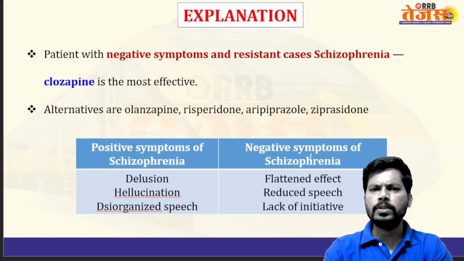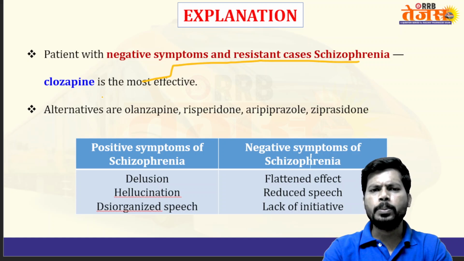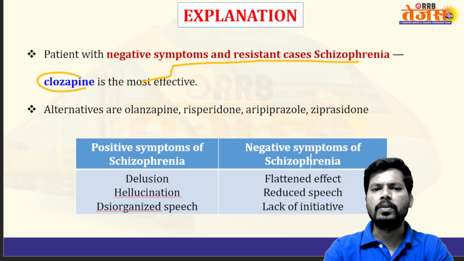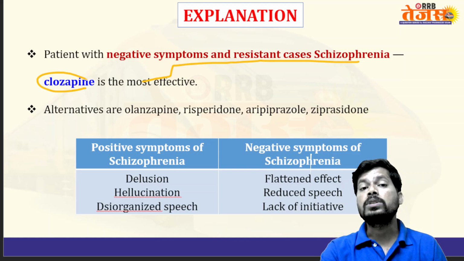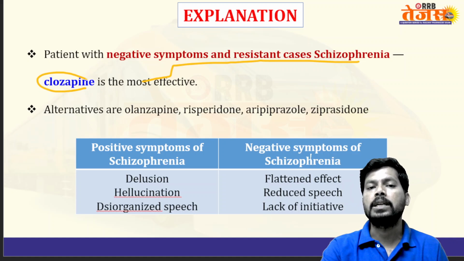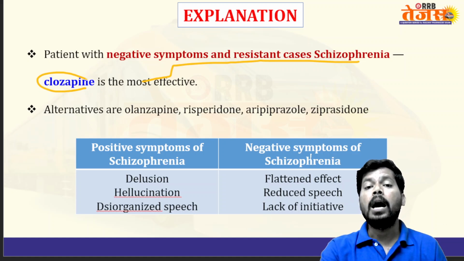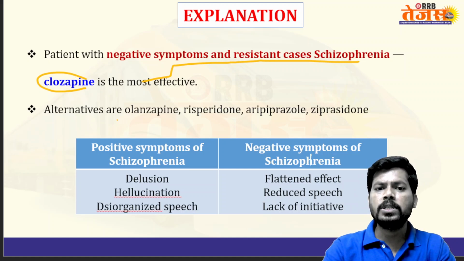For patients with negative symptoms and resistant cases of schizophrenia, clozapine is the drug of choice. Clozapine is the drug of resistance. Some drugs are not showing action, so some cases of psychosis do not respond and become resistant. In those resistant cases and in the treatment of negative symptoms of psychosis, clozapine is preferred. And along with clozapine, there are some alternative drugs.